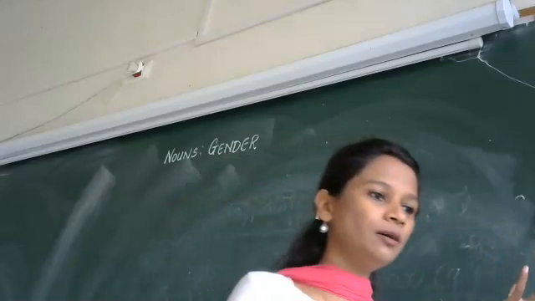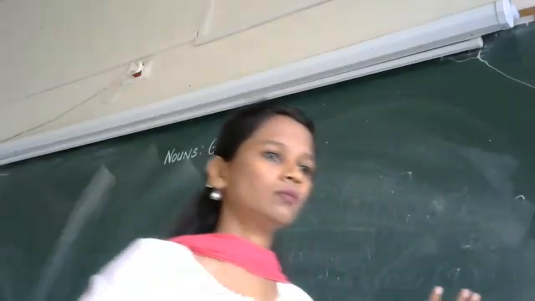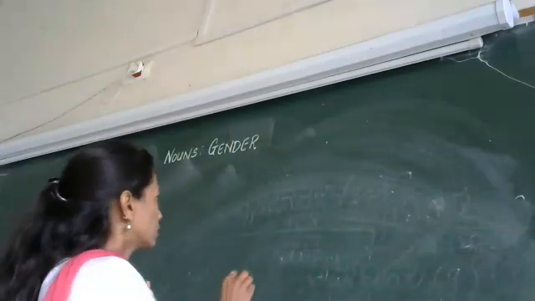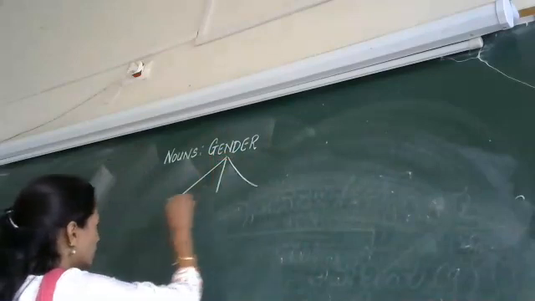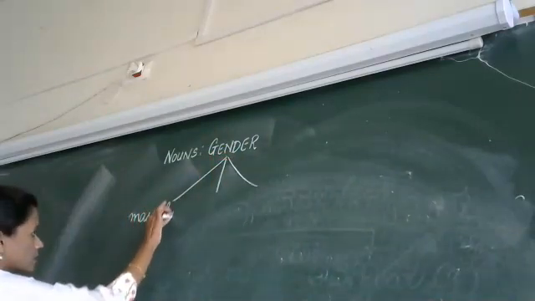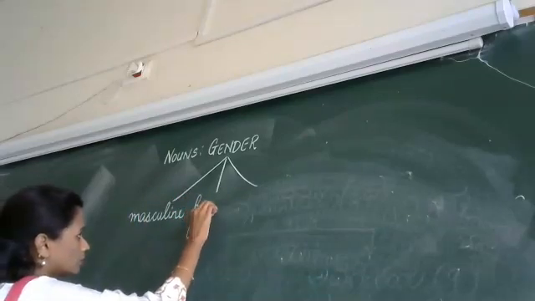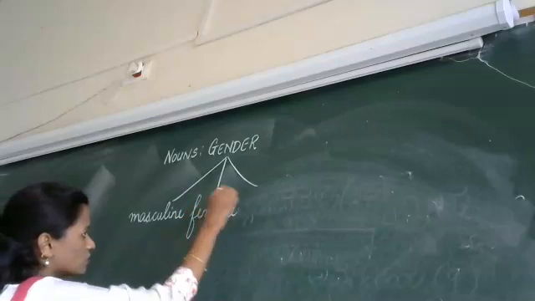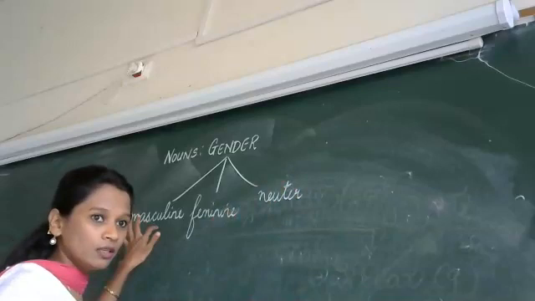Who comes under masculine gender? We have the masculine gender, the feminine gender, and the neuter gender.